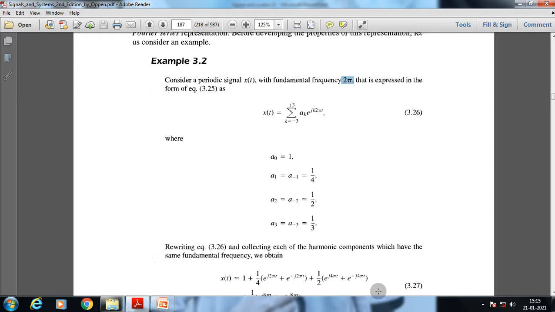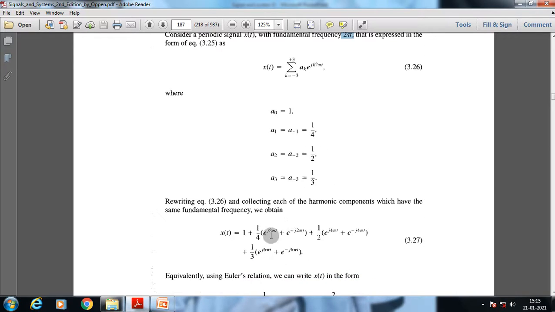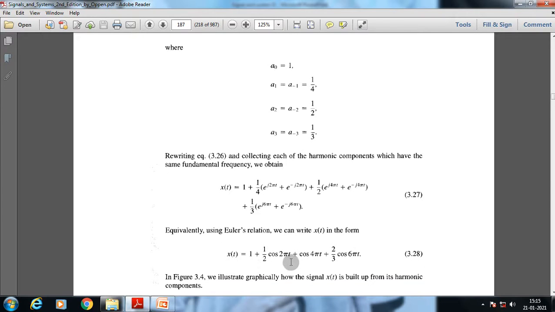Okay, so as we are discussing here, we have an example of x of t, and we know the values of the constant coefficients: a suffix 0 is equal to 1, a suffix 1 is equal to 1/4, and so on. As we put those values in, it will provide us e to the power j theta plus e to the minus j theta. It will provide us 1 plus half cos 2 pi t plus cos 4 pi t plus 2/3 cos 6 pi t.